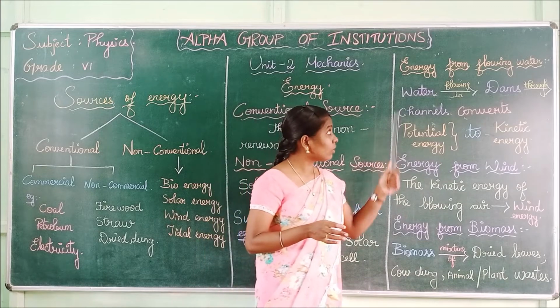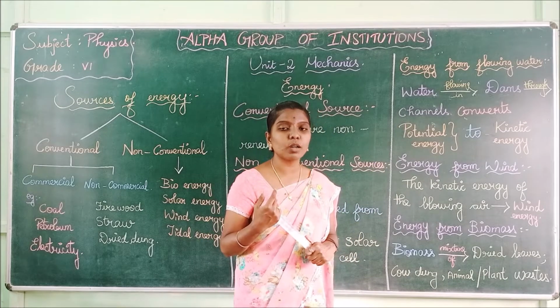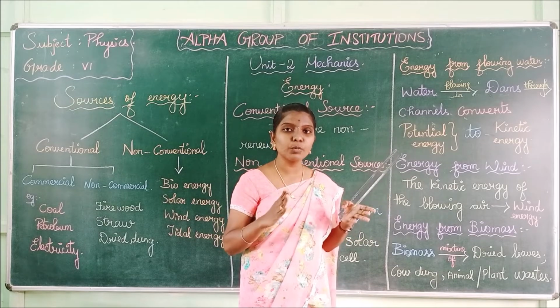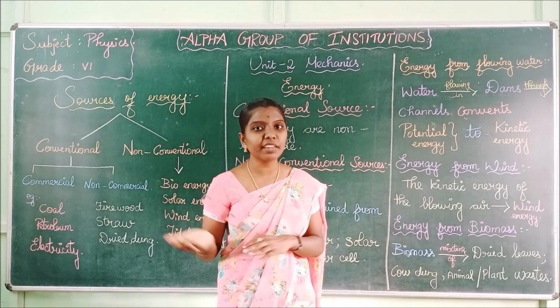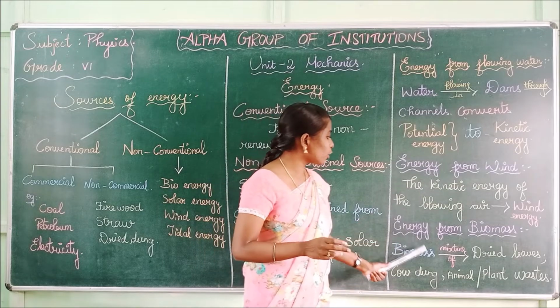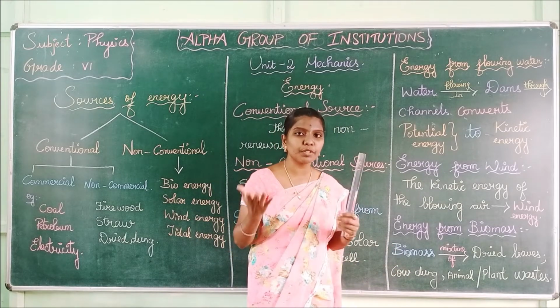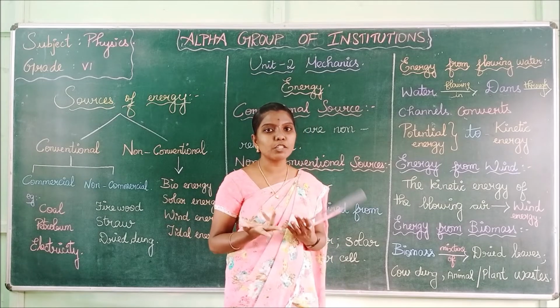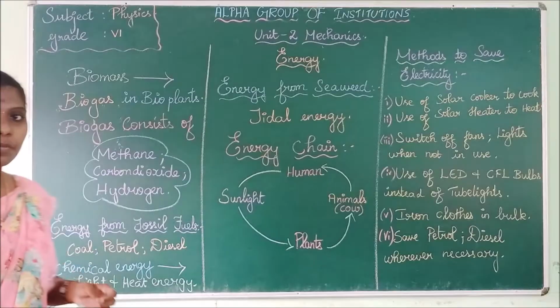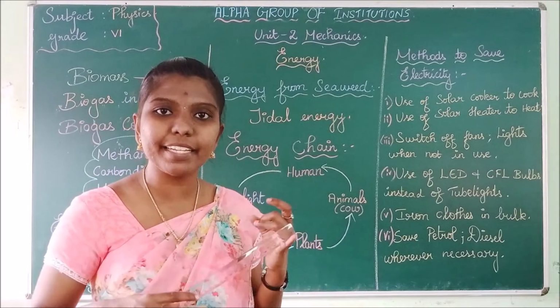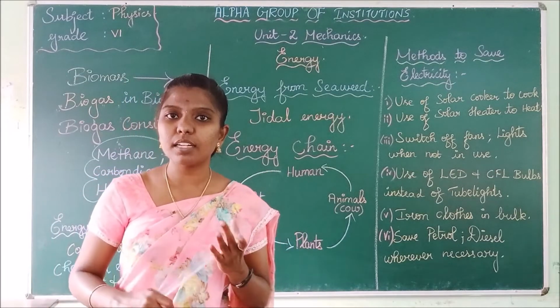Next is energy from flowing water, which is called hydroelectric energy. That energy converts potential energy to kinetic energy. Next is energy from biomass. Biomass is a mixture of dried leaves, cow dung, plants and animal waste.